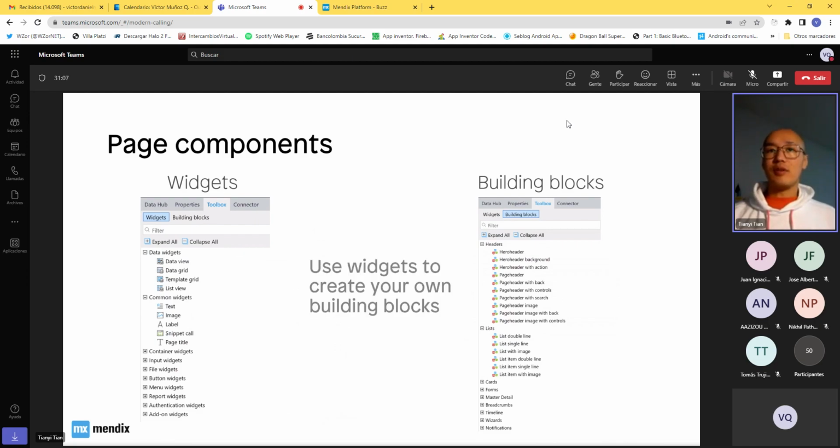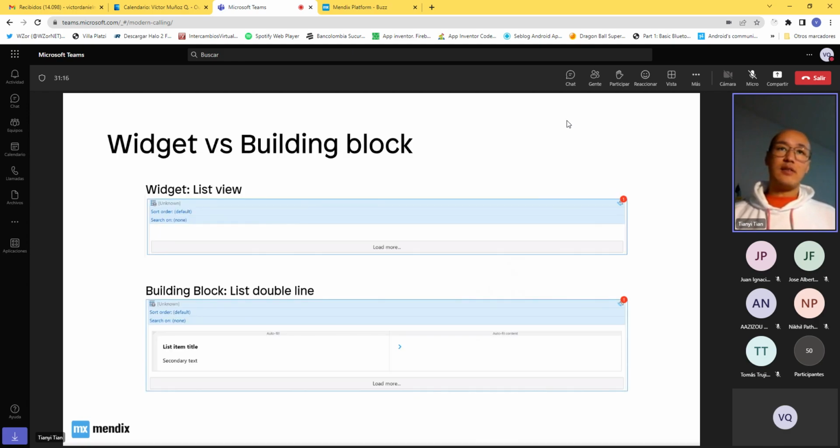So basically, building blocks are widgets with extra features, right? You can also use widgets to create your own building blocks. And just to show you an example, right? The basic widget will be the list view that allows you to display the contents from a database in a listed manner.